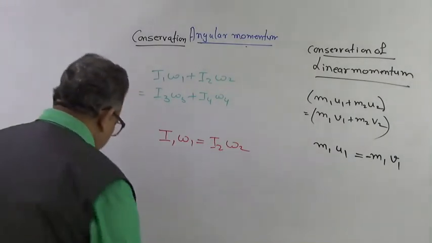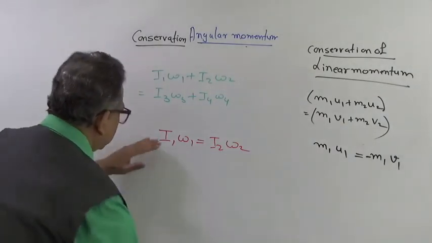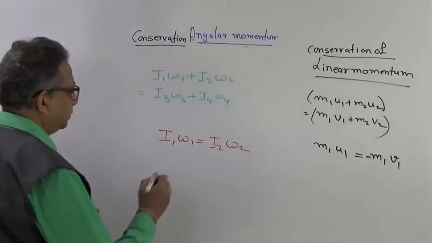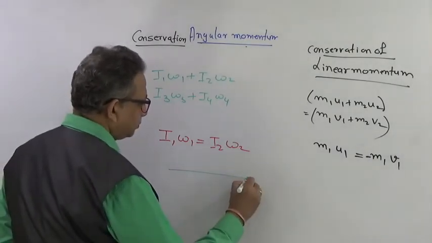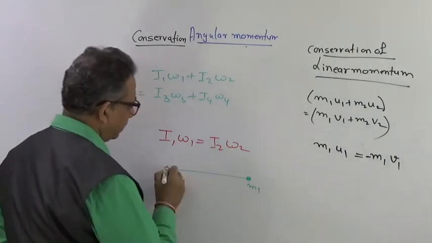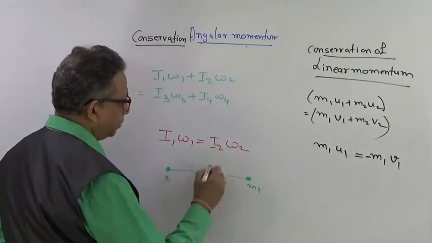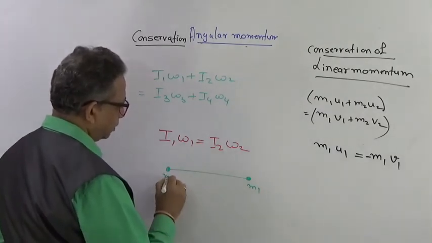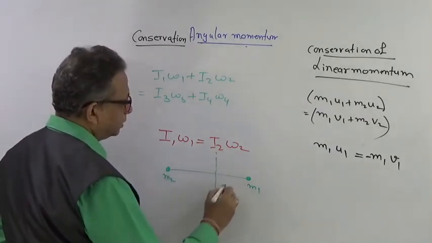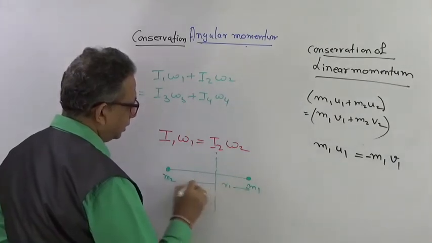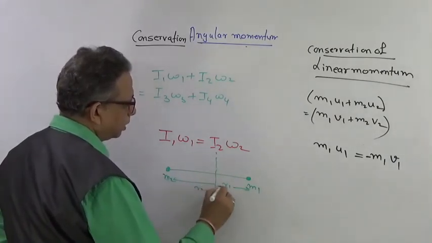If you see the application of conservation of momentum, suppose there is a mass m1 and there is a mass m2. Now this is an axis where this is r1 and this is r2.